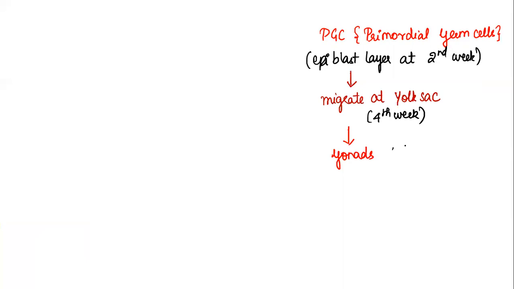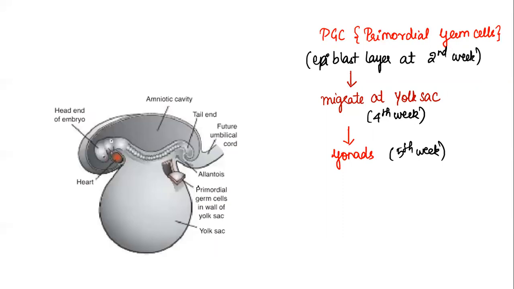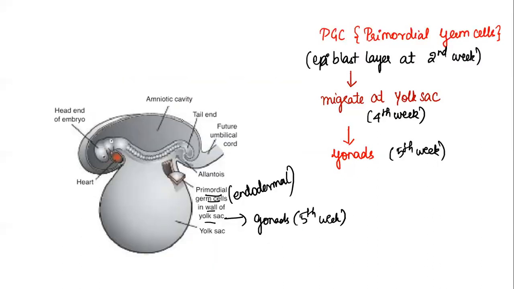Once this primordial germ cell reaches the gonad, it is going to give rise to gametes. We are going to see how the gametes are formed. So the primordial germ cell, which is a pluripotent cell, arises from the epiblast layer at the 2nd week, migrates to the yolk sac at the 4th week, and reaches the gonads at the 5th week. All these can be MCQ questions. Now, if you look at this picture, can you appreciate primordial germ cells in the wall of the yolk sac? This is the yolk sac. In the endodermal layer of the yolk sac, you will have primordial germ cells at about the 4th week. From there, the cells will migrate to the gonads at about the 5th week.